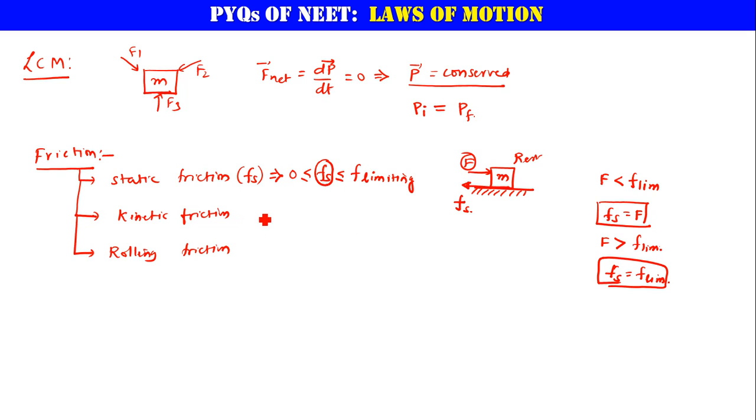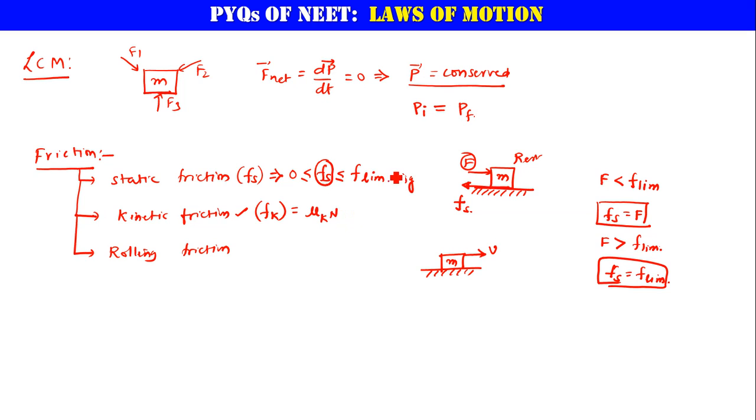Whereas kinetic friction is a constant friction. Let us say there is a rough surface, and there is a mass m. The mass m is actually moving with some velocity v. Once the mass m is moving, the frictional force responsible is called kinetic friction. So that friction Fk is equal to mu k times N.